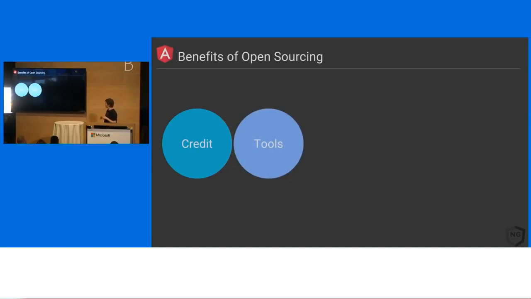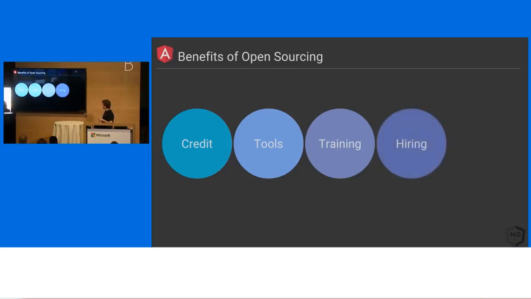I'll come back around to this, but we really like building tools that work for people. We learn a lot from sending these tools out to the world, so making tools that work inside and outside of Google and open sourcing them is a big deal for us. Training. It also means that if we're using the same tooling inside and outside of Google, we can hire developers. We don't have to train them on all the weird and wacky Google things that we do, and we'll talk about that. Hiring as well, right?